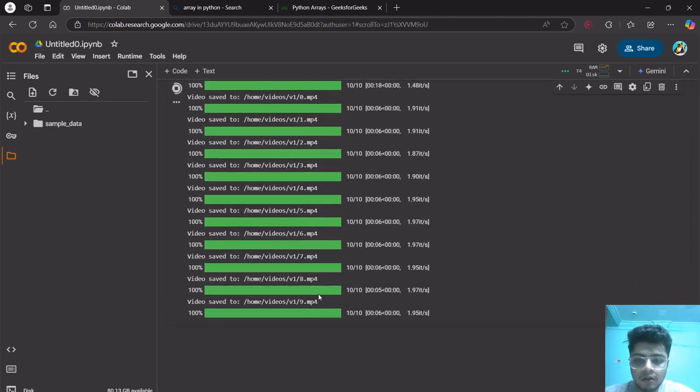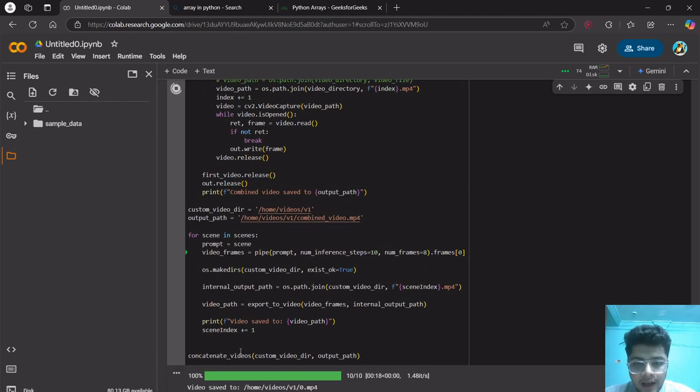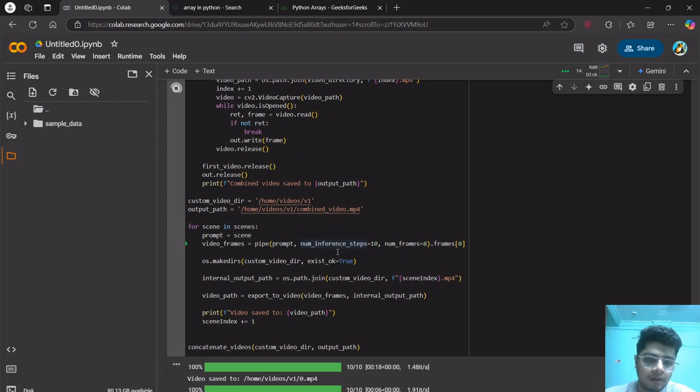So it's still working on it, and just for the sake of this demonstration, I have the numbers in. In the pipe function, the second parameter is number of inference steps, and the third parameter is number of frames. These are the things that govern the quality of our output. Here I have taken the inference steps as 10. So honestly, it is very low.